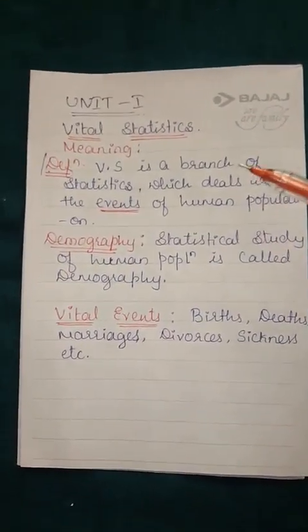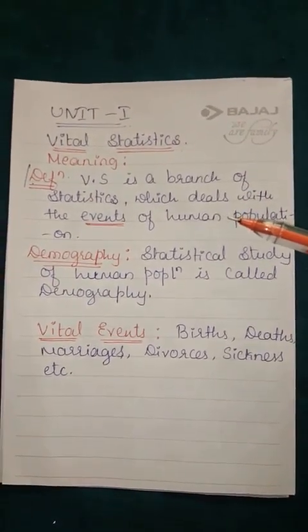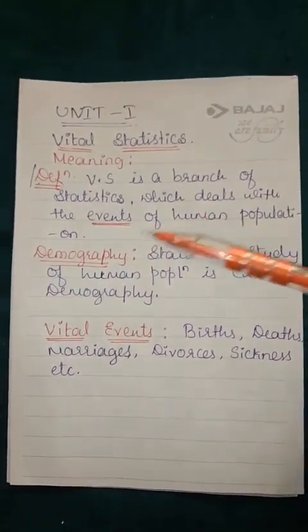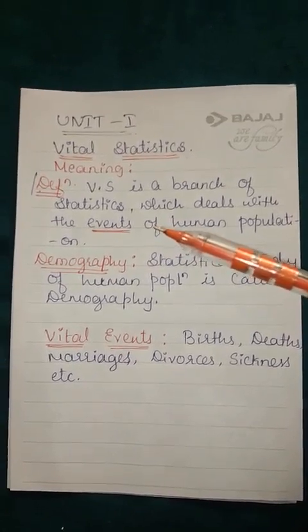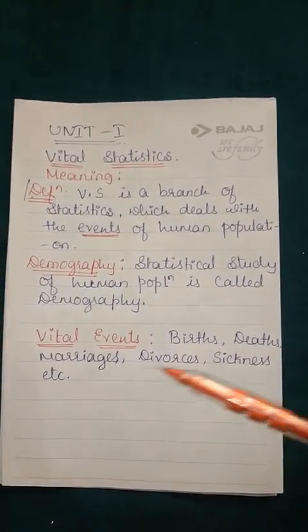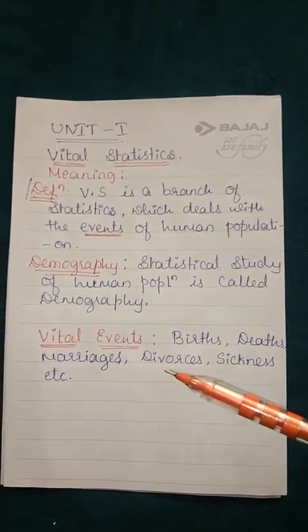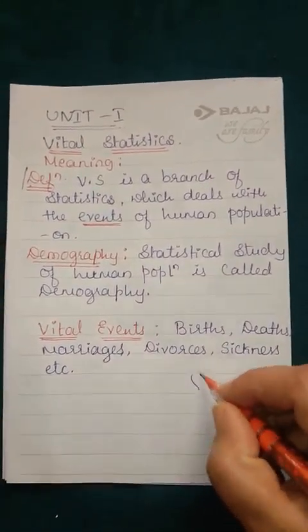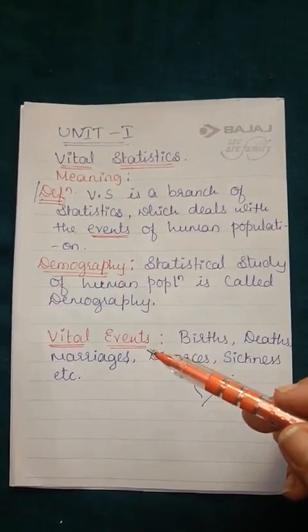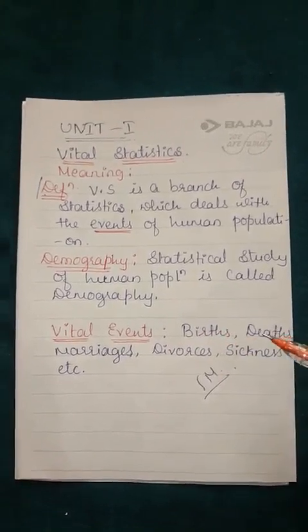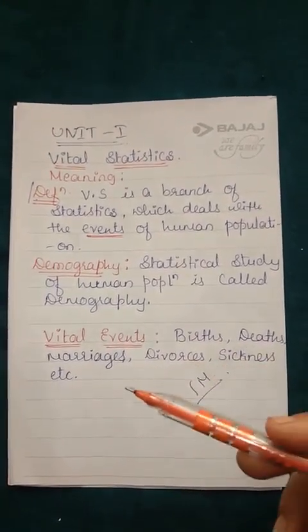First we'll see the meaning of vital statistics. Okay, it is a branch of statistics which deals with the events of human population. Okay, regarding events of human population we are going to study here. So which are the events? If you see here, vital events, they are called vital events. So vital events are births, deaths, marriages, divorce, sickness, etc. Okay, they are called events. If they ask you in the examination, they may ask for 1 mark. Okay, so 1 mark question, write any one event or write the vital events. So you have to write only births, deaths, marriages, divorce, sickness, etc.